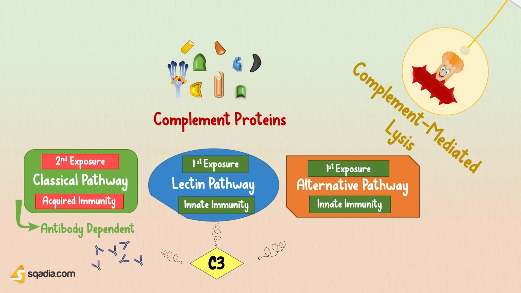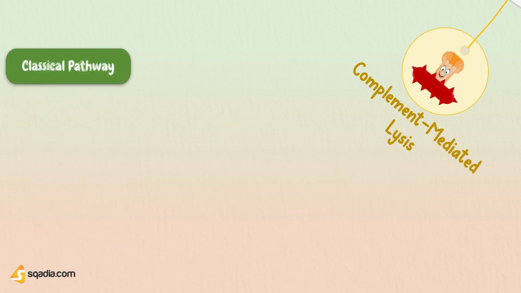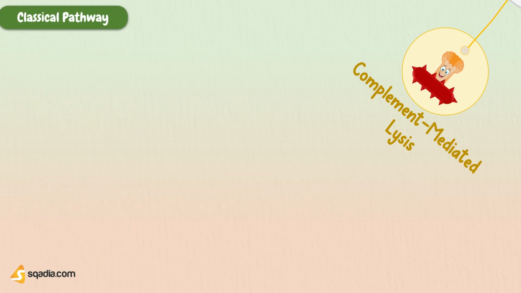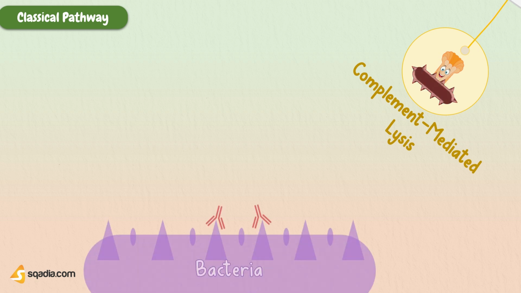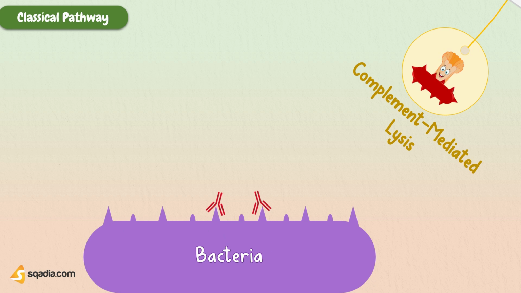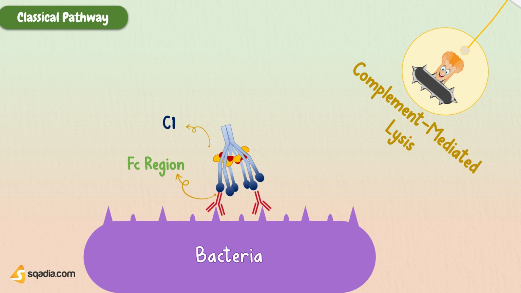We already had a detailed discussion on these three pathways in our video on the complement system, so here we are just going to skim through them for revision. Starting off with the classical pathway. So the first steps of the classical complement pathway require the binding of antibodies to the surface of the target bacteria. The antibodies then become targets for one particular complement protein complex, known as C1. Here, C1 binds to the tail, known as the Fc region, of the antibody.